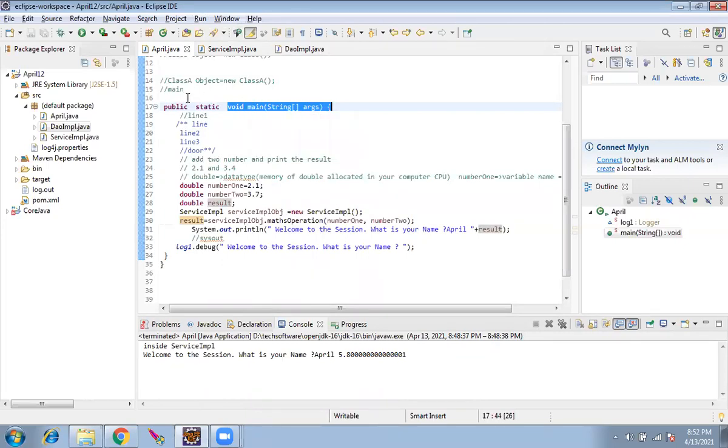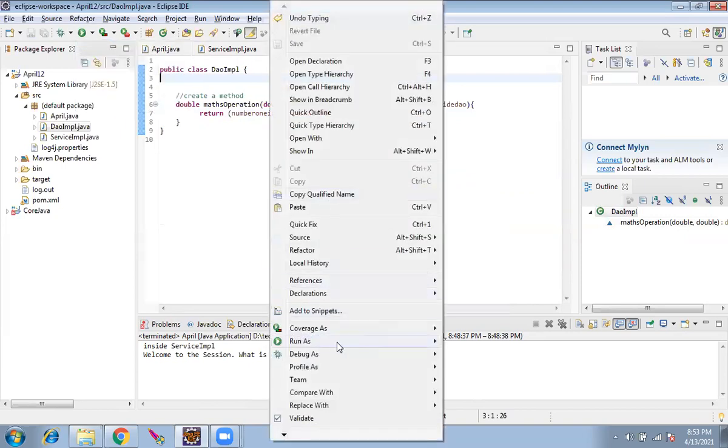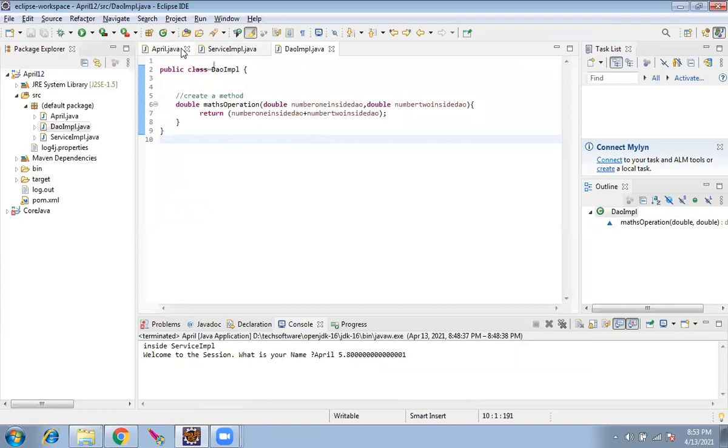Just before, I thought we were running individually, right? No. The reason is I keep the cursor here and I run, but if you see here, it is running April only. If I right click here and I run, it goes here, so it's again going to April only. So maybe that's why you got confused. When I run it here, it is running the April class.